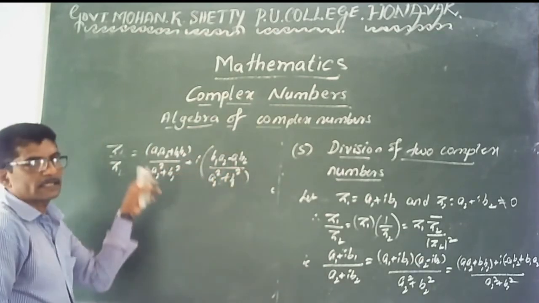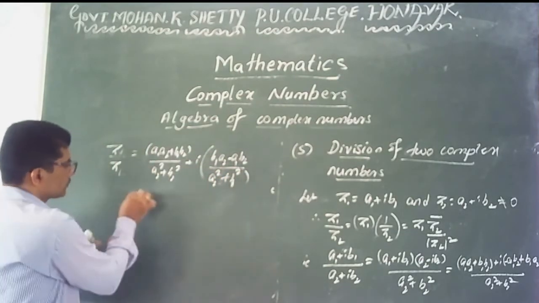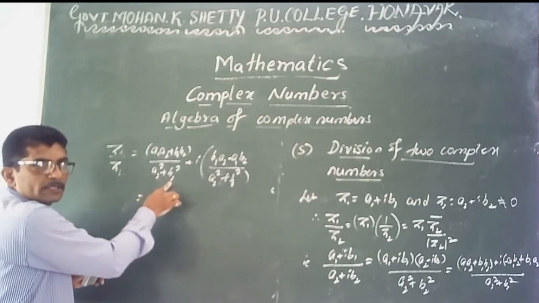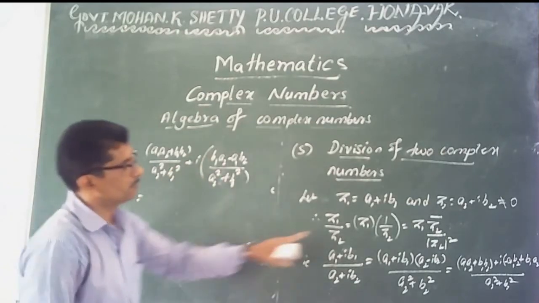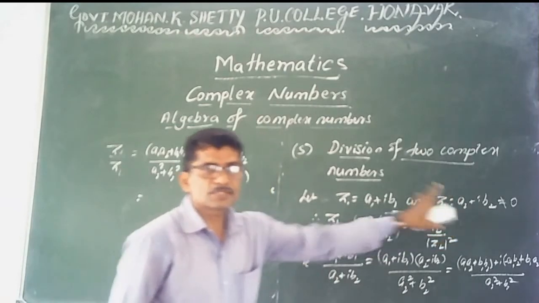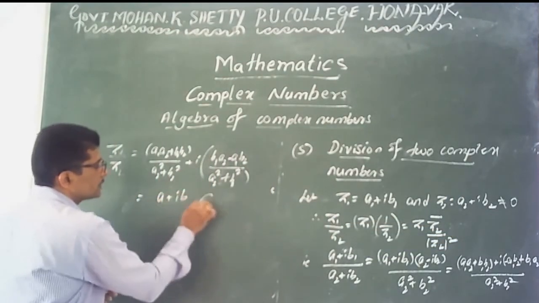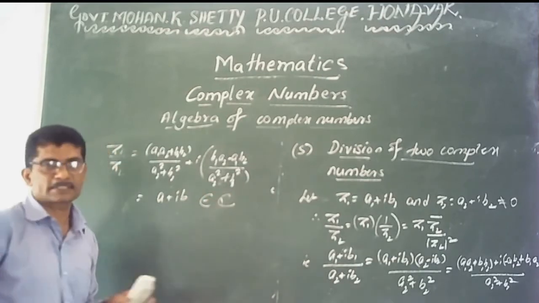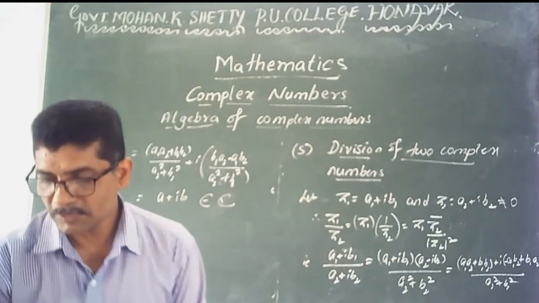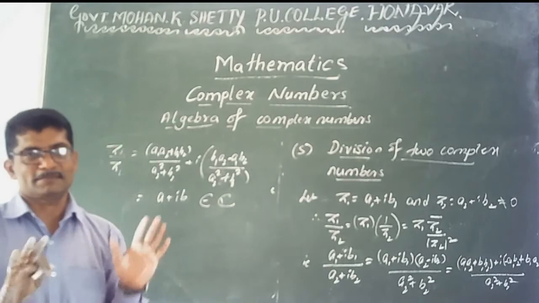All these are real numbers. The quotient is defined because a2 square plus b2 square is not equal to 0, since z2 is not equal to 0. Therefore, it is in the form a plus I into b and belongs to the set of complex numbers. Therefore, division is also one of the binary operations on complex numbers.